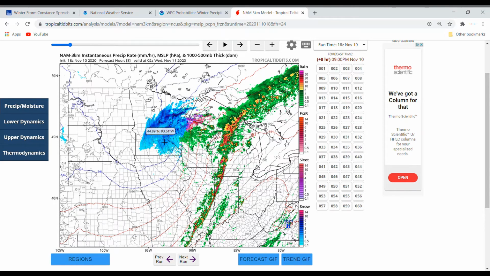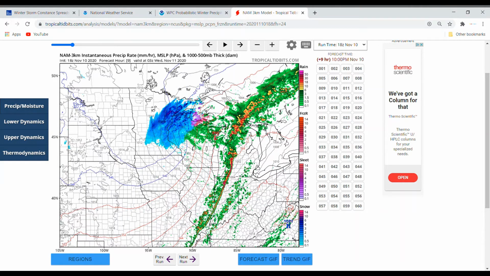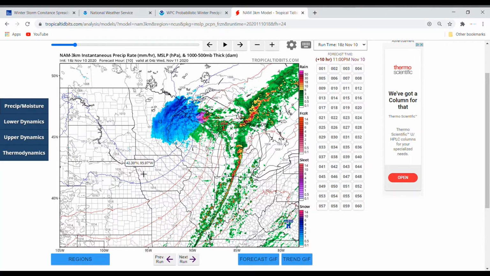Continuing to be kind of moderate. Some areas of heavier snowfall in the Duluth area. Freezing rain risks in Wisconsin and Michigan continue. Now, as this storm continues to move off, we start to see this wintry portion start to consolidate a little bit as it is now just affecting the very northeastern parts of Minnesota, northwestern Wisconsin, and those wintry precip areas other than snow. The sleet, freezing rain is starting to diminish a bit.